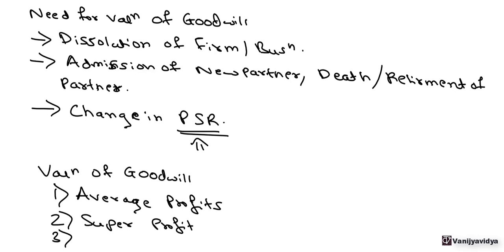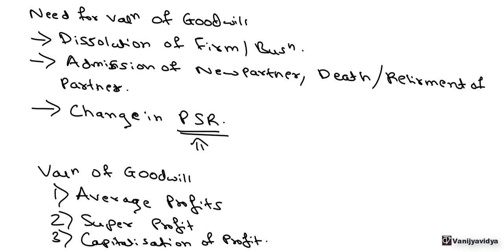Then there is one more method, capitalization of profit. Now, in capitalization, the profit that is earned is compared to the actual capital employed and the normal rate of return, and accordingly whatever is the excess amount is known as goodwill.